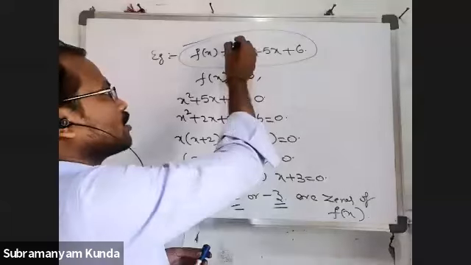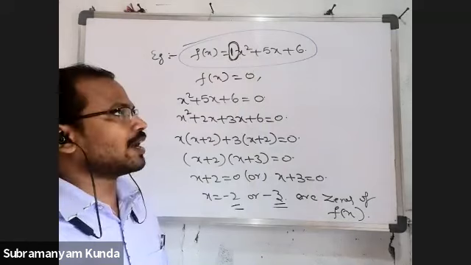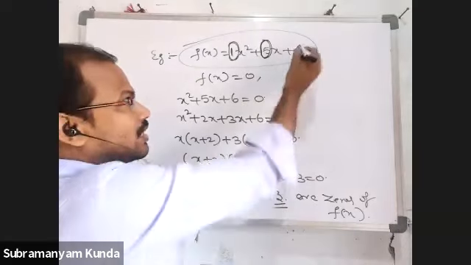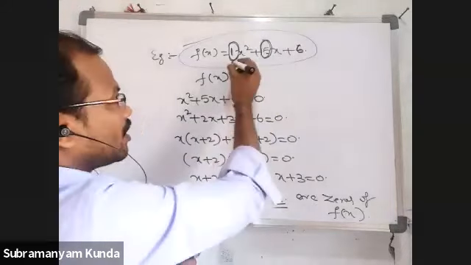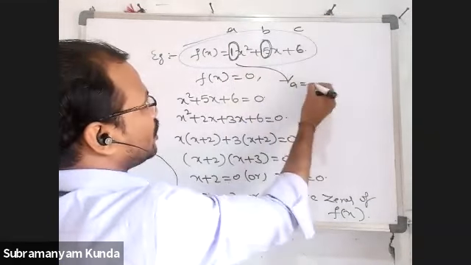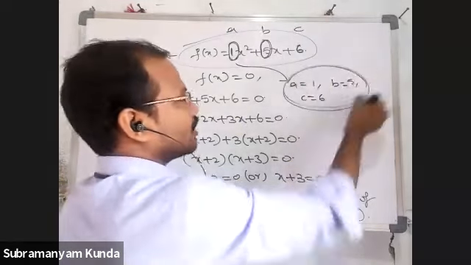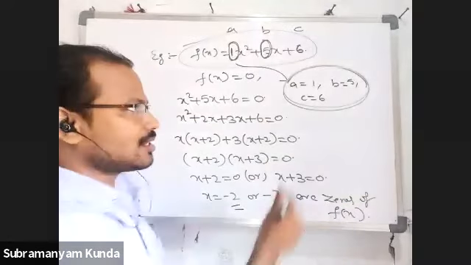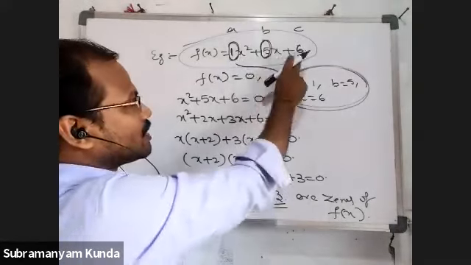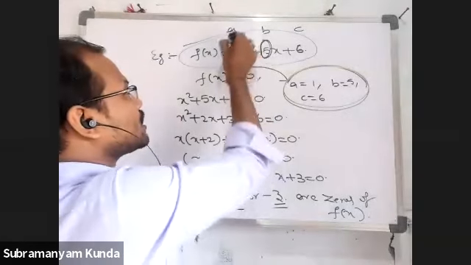And one more thing, observe this polynomial f(x) is equal to x square plus 5x plus 6. What is the coefficient of x square here? Coefficient of x square is 1. Nothing is there means 1. And also coefficient of x is 5. Constant term 6. Let us consider this is a, b, c. So a is equal to 1, b is equal to 5, c is equal to 6. That means all are integers. Sometimes negative integers are also possible. So all the coefficients are integers, and that too leading coefficient is 1.